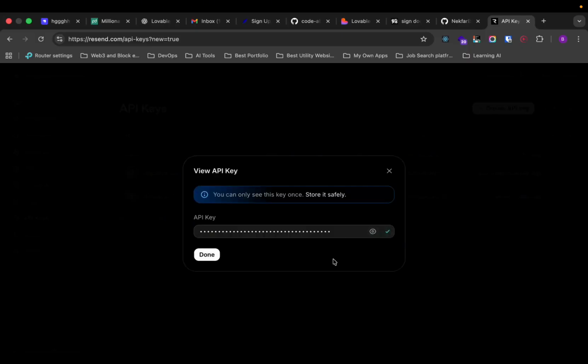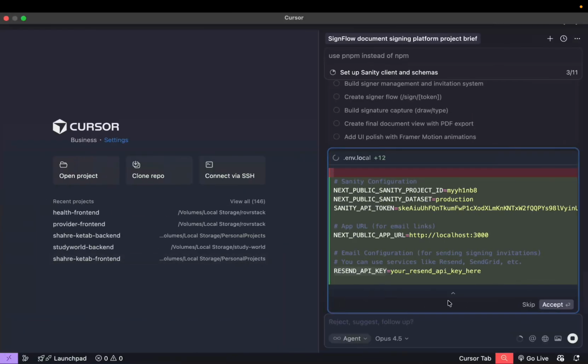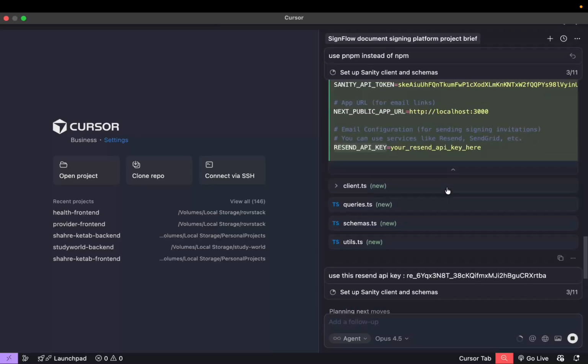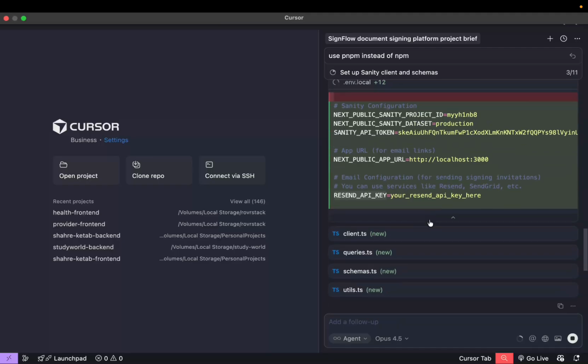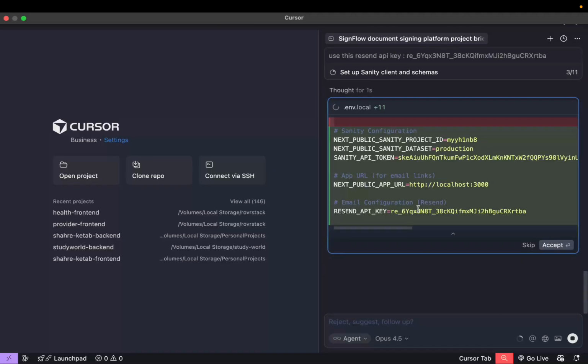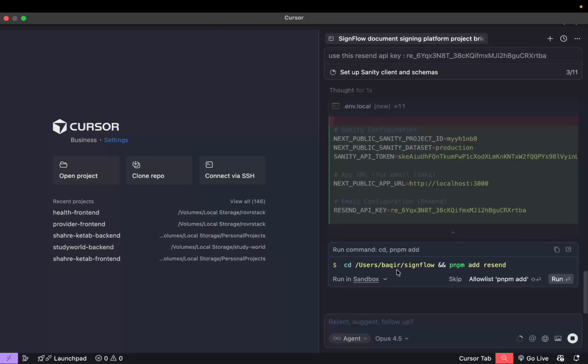So I'm going to grab this key, and then I'm going to give the AI: use this Resend API key. So now the AI will get that, and then the AI will update the env, and then I will confirm it. All right, so now it's been updated, so I'll accept it. And then it asks for adding Resend, so I'm going to add Resend as well.